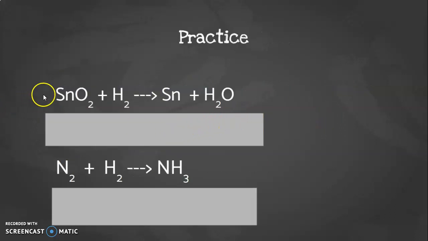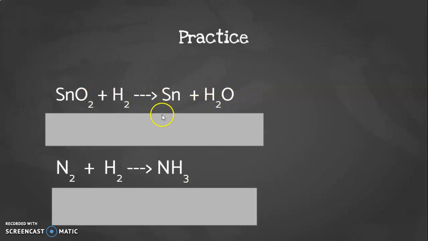So for example, our SnO2 plus H2 becomes Sn plus water. So how would we balance that? Let's count it up. Well, we have 1 Sn, 1 over here, so that's good. We have 2 oxygen here, because remember our little 2 down here means there's 2 oxygen, but we only have 1 oxygen over here now. But we have 2 hydrogen here and 2 here, so that's good. So it's really our oxygen that is throwing us off.